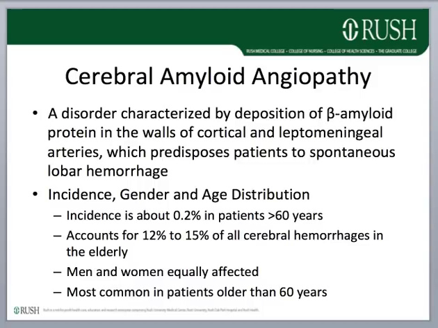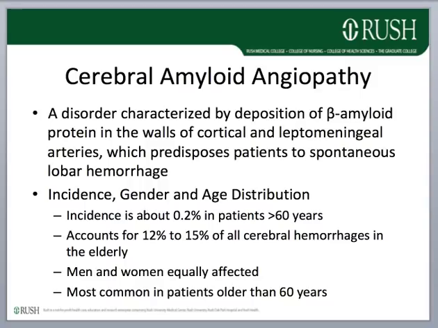Lobar hemorrhage can occur acutely as a massive acute stroke, most often involving the frontal or frontoparietal regions, or as recurrent hemorrhagic infarctions that take place over a period of years. The incidence is about 0.2% in patients over 60 years.